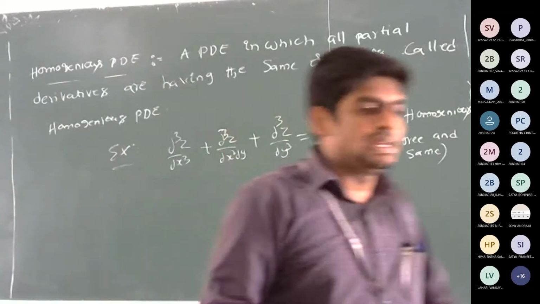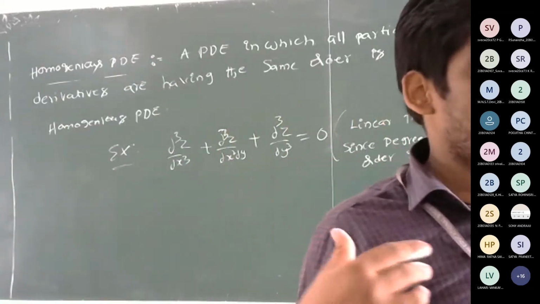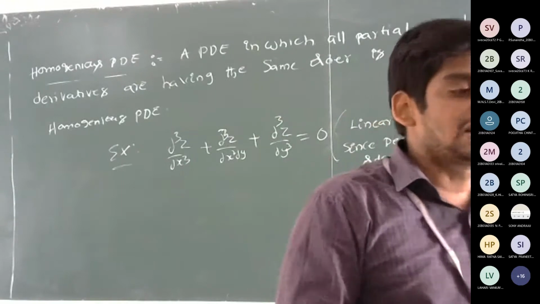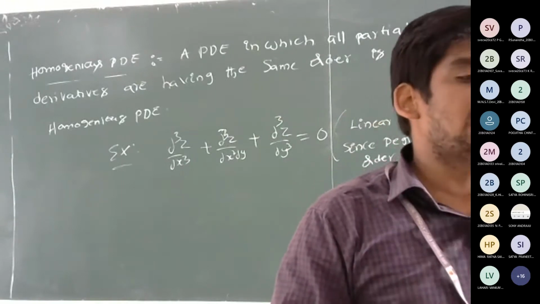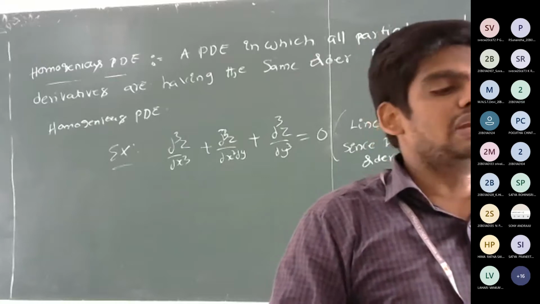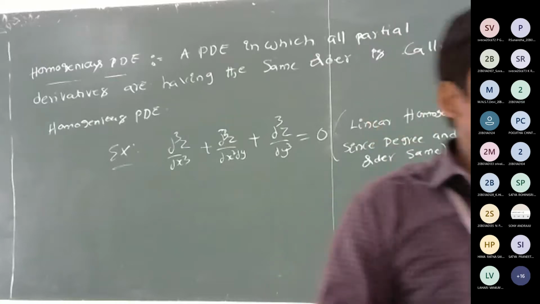When it is called homogeneous linear means if the degree is also same, then we say that the type of PDE is called homogeneous and linear. So just observe that.